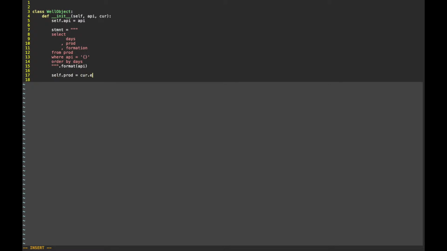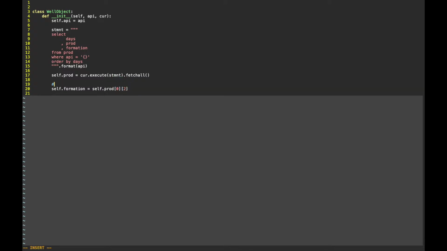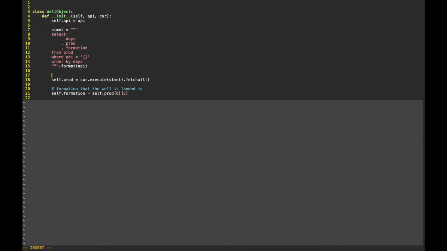And we're going to save the production. It's actually going to be production and formation into a list of tuples. Executing the statement. And I'm going to save the name of the formation. It is going to be the third element, at index 2, of the first tuple. It's actually going to be in all of the tuples, we're just going to get it out of the first tuple. So we have our production saved as an instance variable, a list of tuples. We have our formation saved as a string.